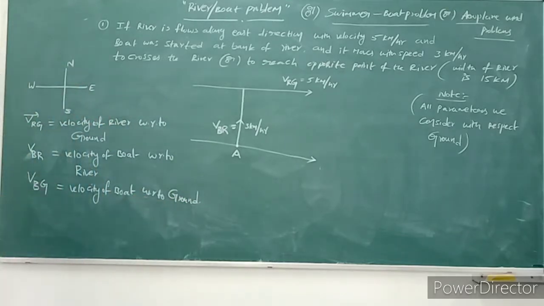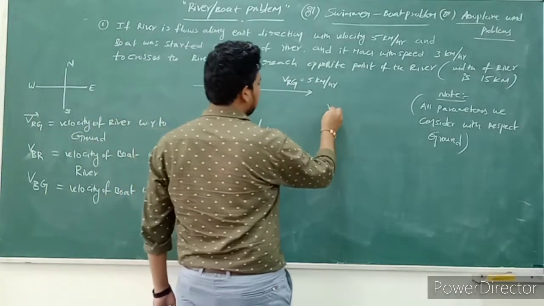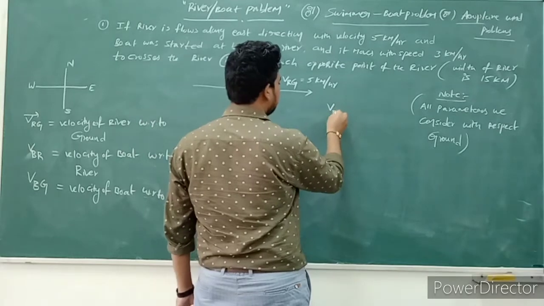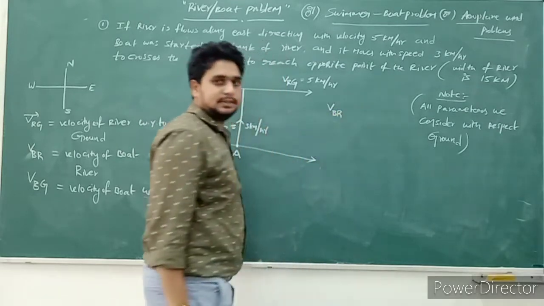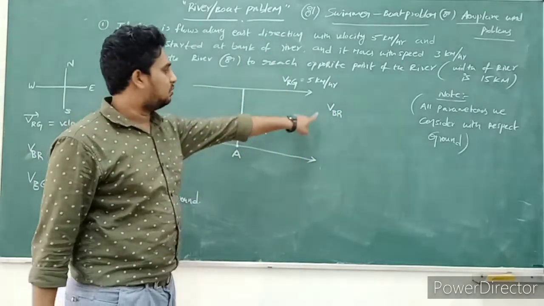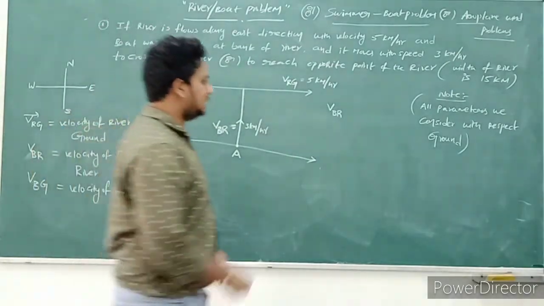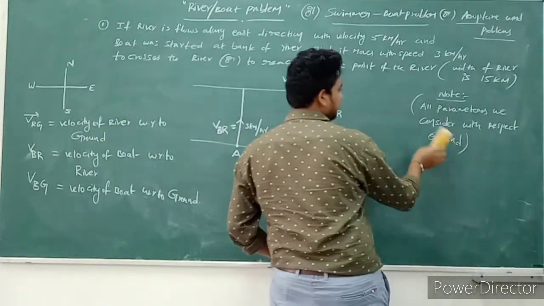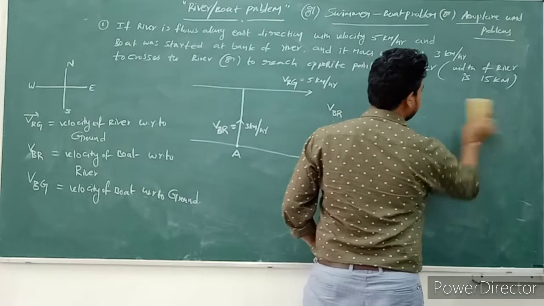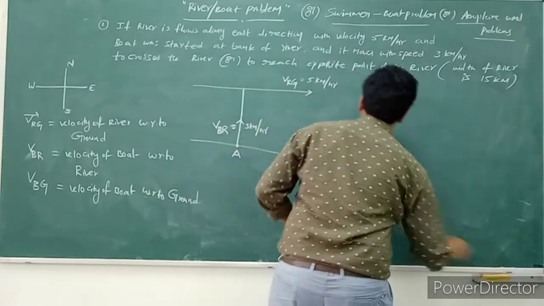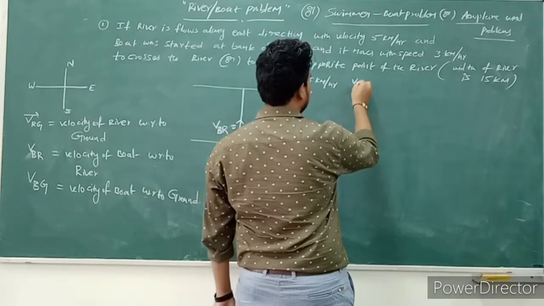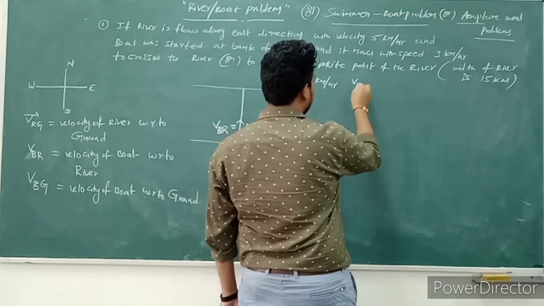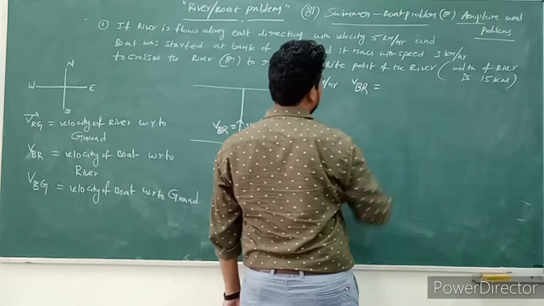First of all, velocity of boat with respect to river. How do we calculate it?